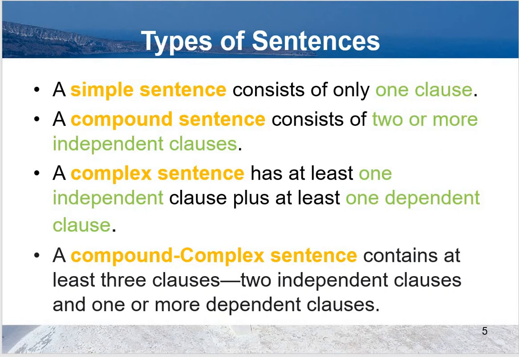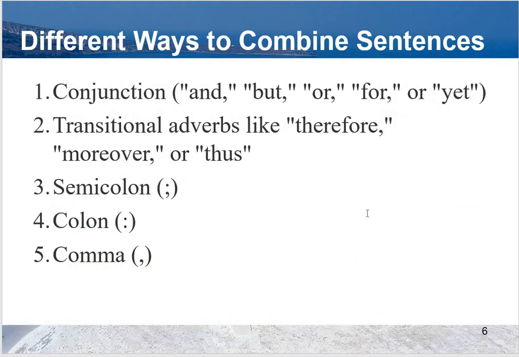In the next slide, you will find some other examples to understand them. How do we combine different sentences? First way is to use conjunction, and you will understand this concept in detail in this lecture. Secondly, transitional adverbs. I have taught you this concept in another video. Semicolon, colon, and comma, they would be discussed in punctuation section. Now, we will focus only on first point, that is conjunction. But I have just mentioned different ways to combine sentences.